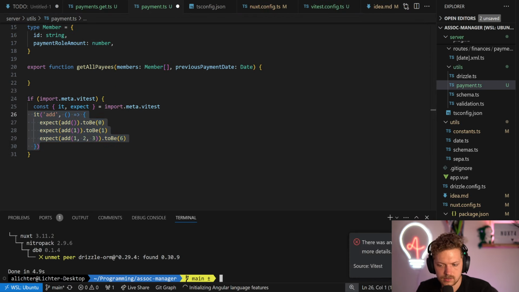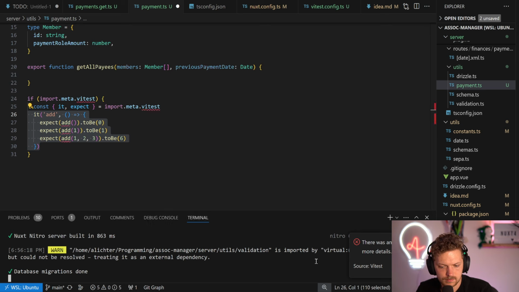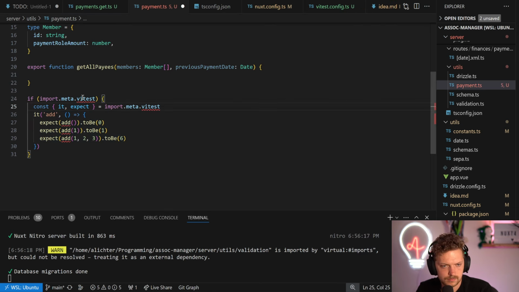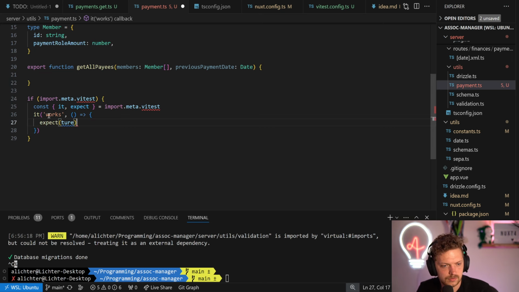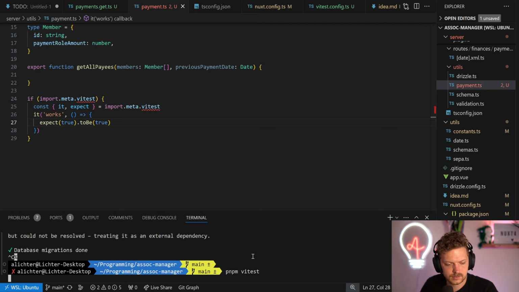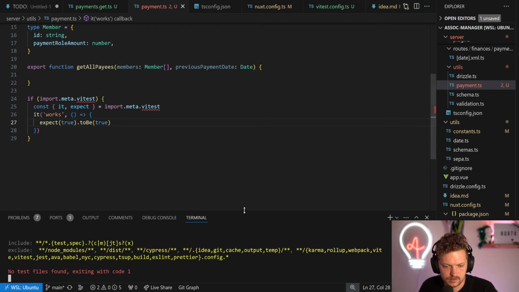It probably also, I mean, this is still running. Okay, let's see. It works. So we just do expect true to be true. And we just do pnpm test, which doesn't work because obviously it's not part of it here.